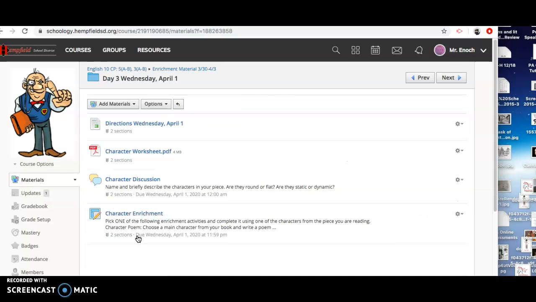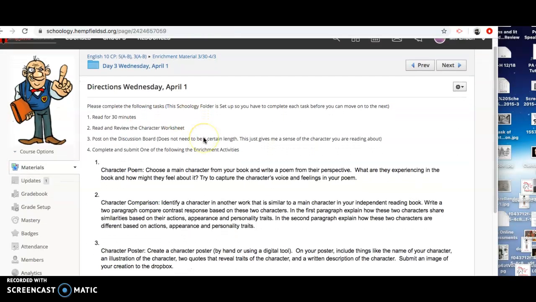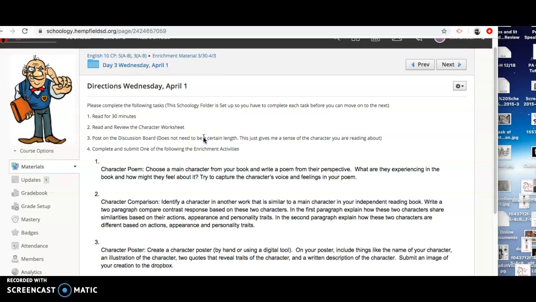So day 3, I'm actually excited for this one. There's some creative ways for you to show your understanding. Let's take a look at the directions to start. So the first thing I want you to do today is read for 30 minutes. You can read longer. I would suggest you read longer if you have the time. And then I need you to read and review the character worksheet. I'm going to go over that with you here in this video.